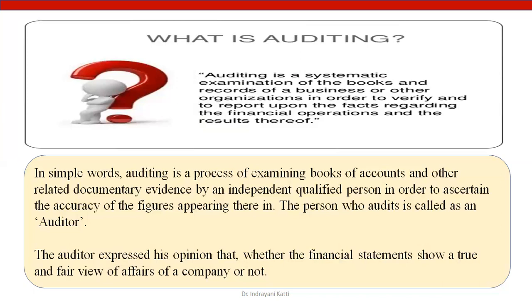Otherwise, he will prepare a qualified report where some reservations are made. He makes some remarks that the company is not performing well and the figures are not true and fair. Likewise, he can express this if he is not satisfied.